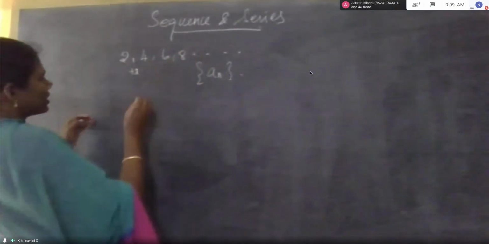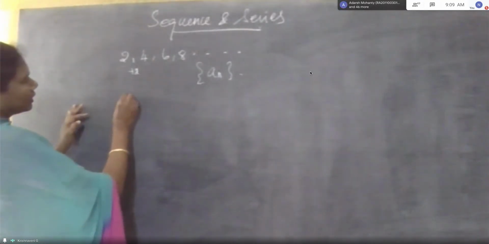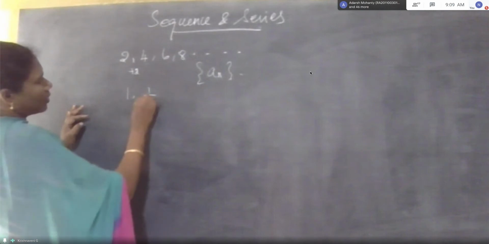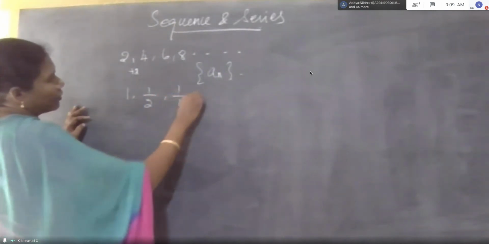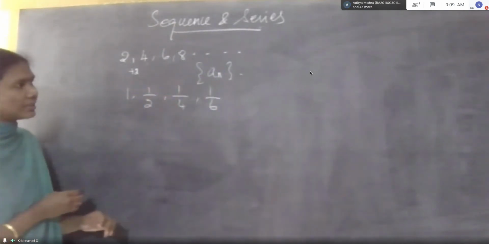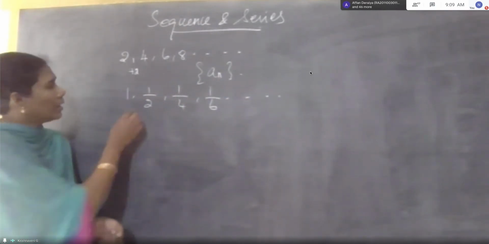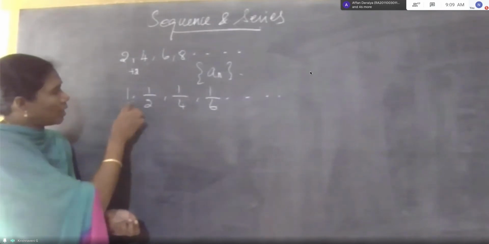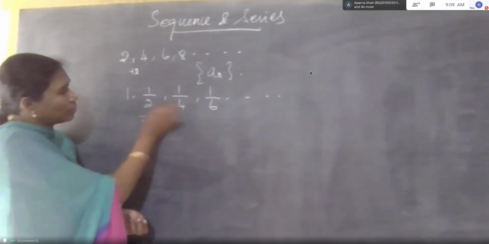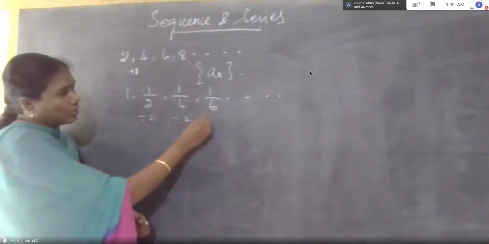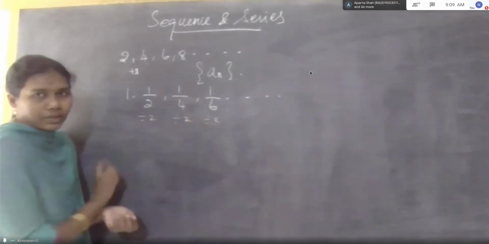This is one sequence. We can take this also as a sequence, right? What is the difference? 1 by 2, divided by 2.